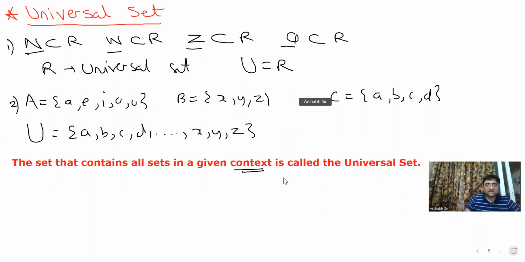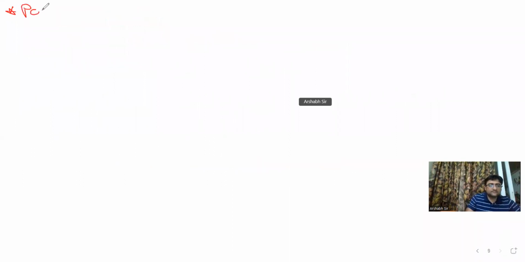Next topic, guys, is power set. So guys, power set is nothing but the set of all possible subsets.